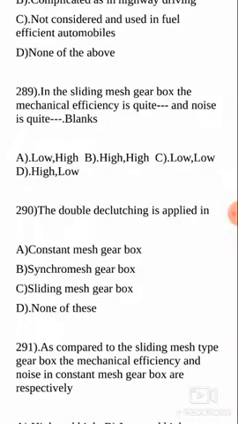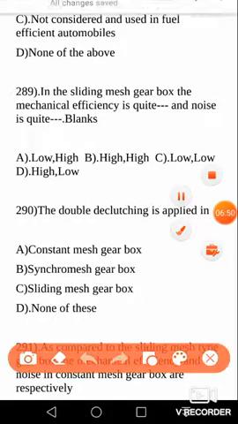Okay, here the answer is: in the sliding mesh gearbox, the mechanical efficiency is quite low, but noise is quite high. So both are disadvantages. To be frank, mechanical efficiency has to be high and noise has to be quite low, but it is reverse. So both are the disadvantages of using sliding mesh gearbox. In the sliding mesh gearbox, the mechanical efficiency is quite low and noise is quite high. So your answer is A.